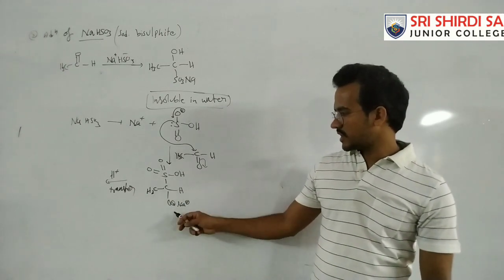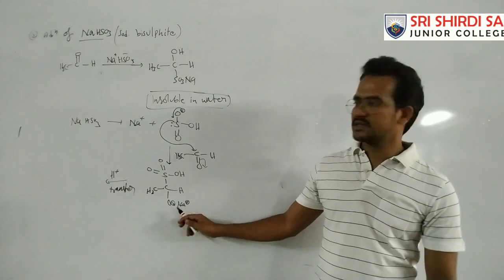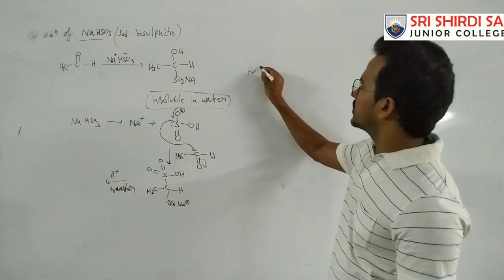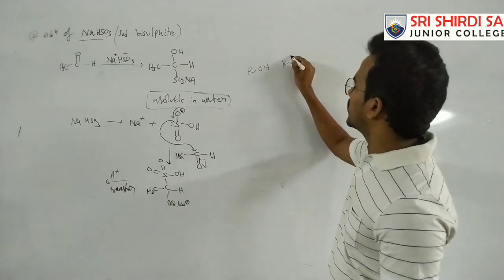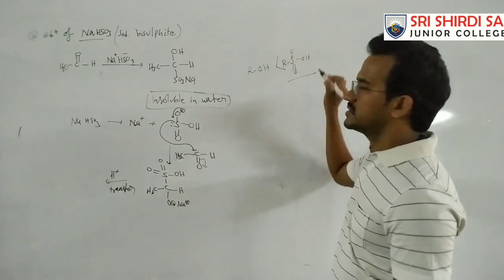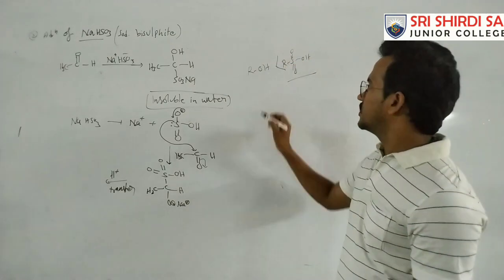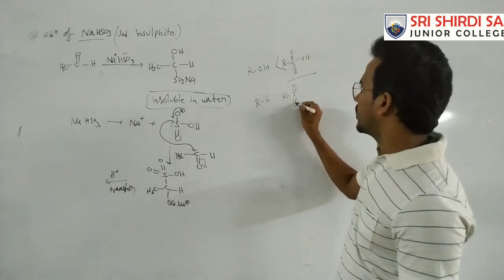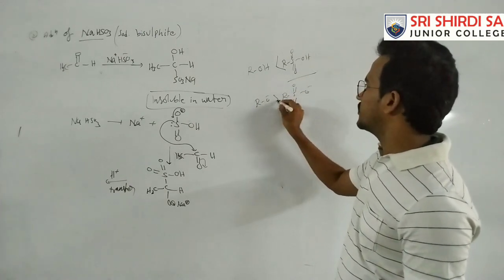So this acidic hydrogen is transferred to the O minus, because it is a sulfonic group and this is the alcohol group. Generally, comparing ROH and RS double bond OH sulfonic acid, which is more acidic? Sulfonic acid is more acidic. Now for the conjugate bases RO minus and RS double bond O minus, which is the stronger conjugate base?